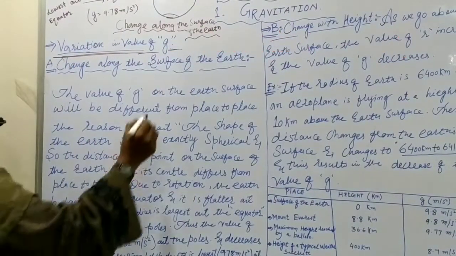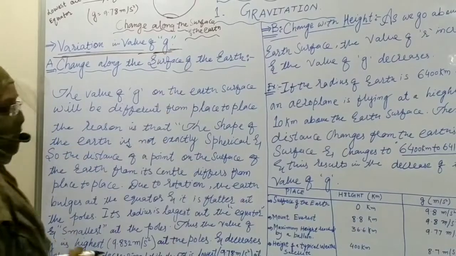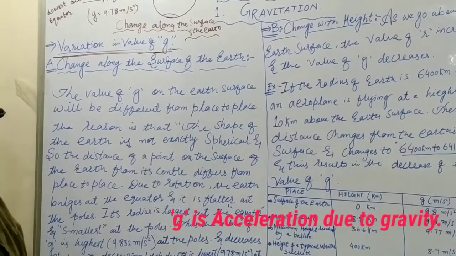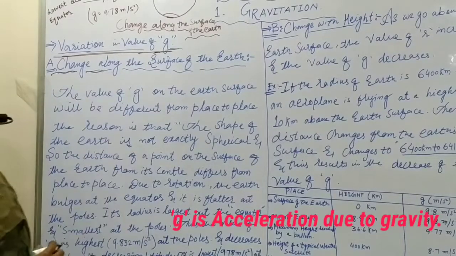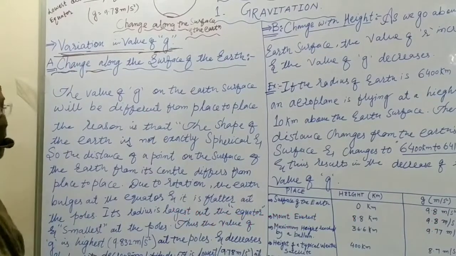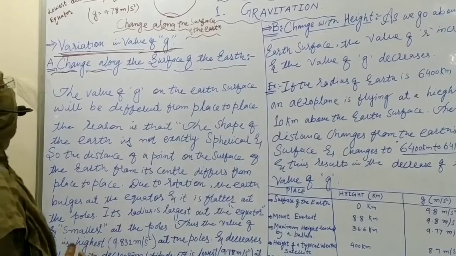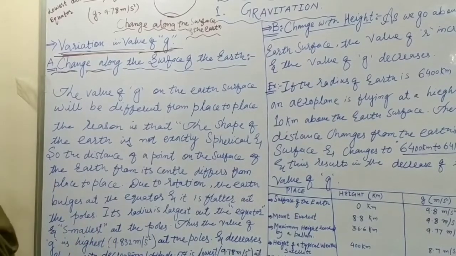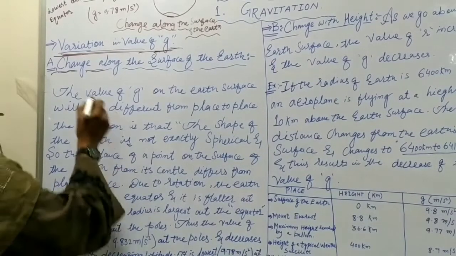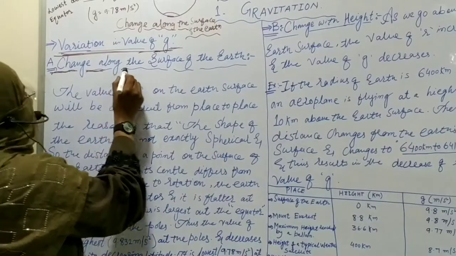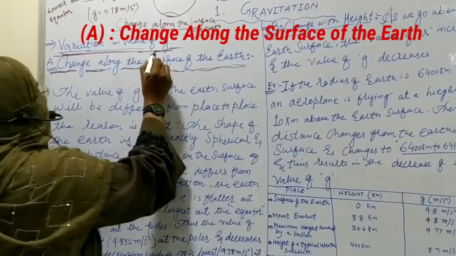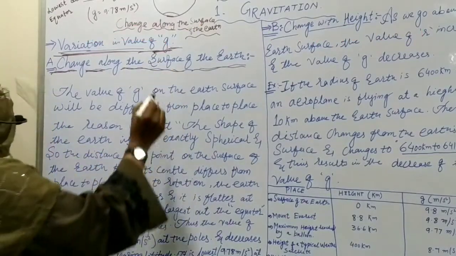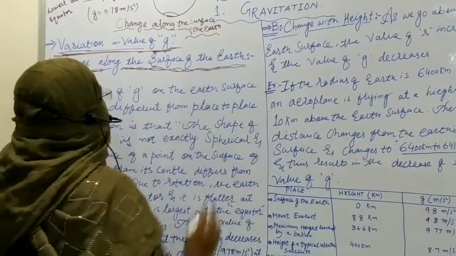Dear students, we know the g, small g. We have obtained the value of g. So we have to know about the variation. Variation means the differences, differences that are affected by various factors. Our first factor is change along the surface of the Earth. It means how the g value varies with the change in the surface of the Earth.